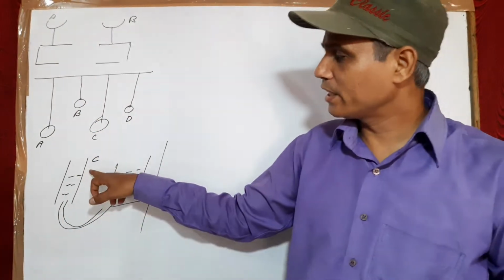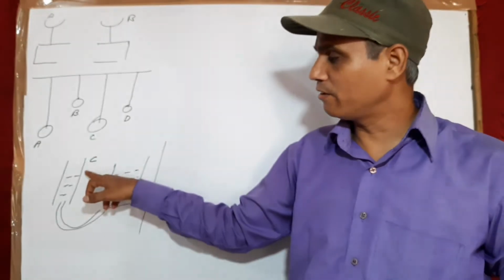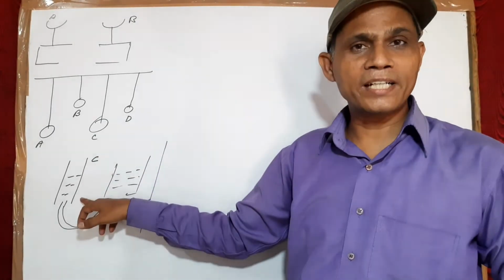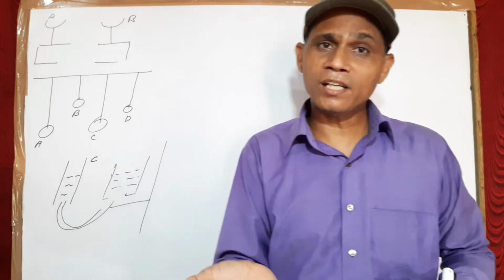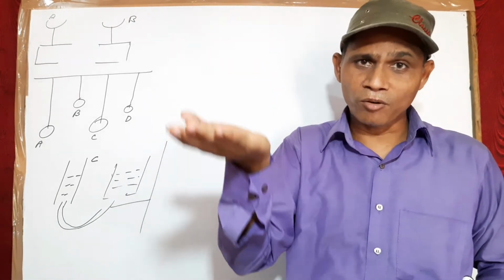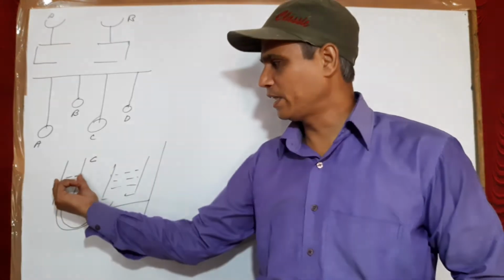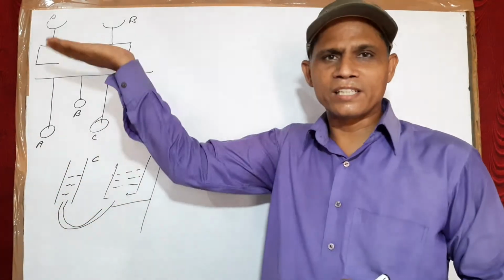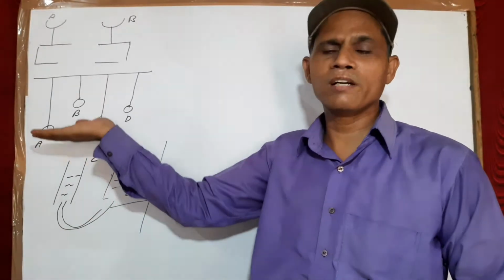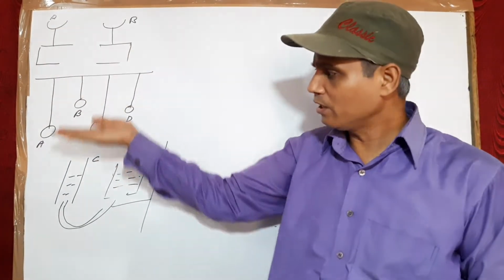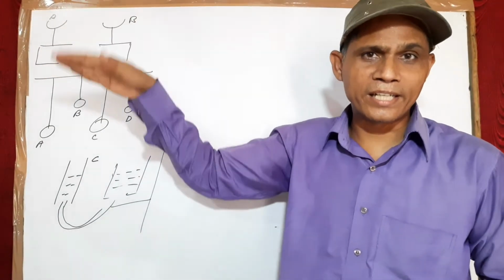When you increase or decrease the water level in tube C, what will happen? The air column may increase or decrease depending upon the water level. If the water level goes down, the air column will increase. If the water level comes up, the air column will go on decreasing.